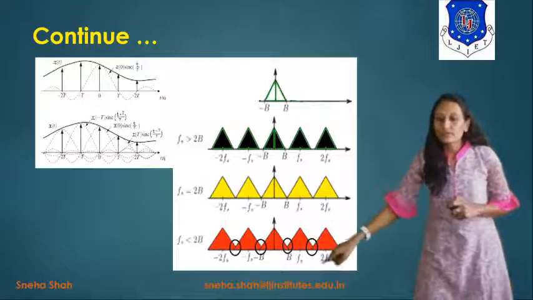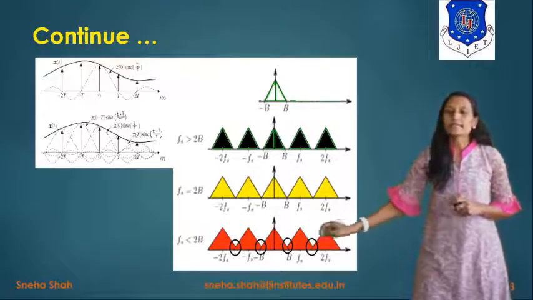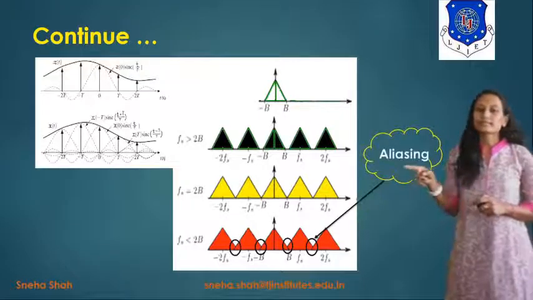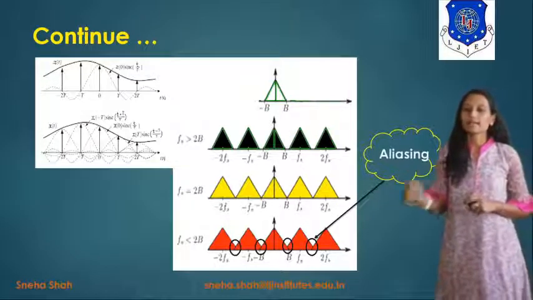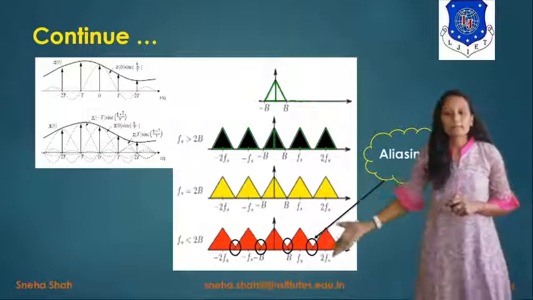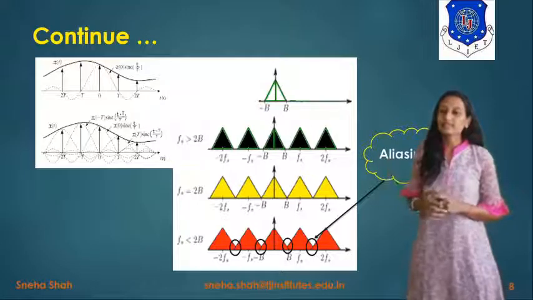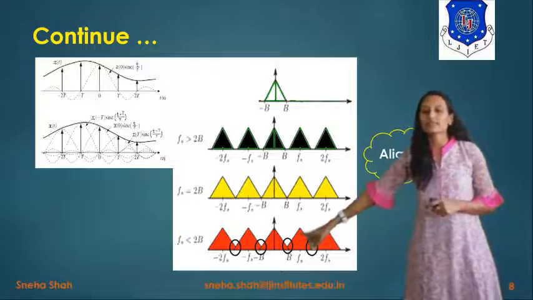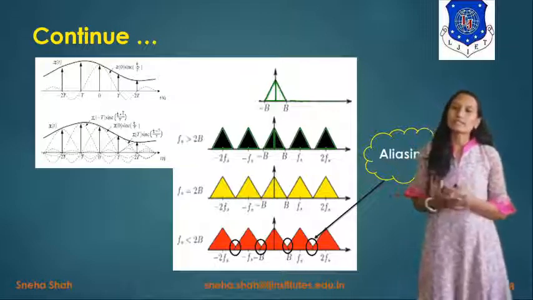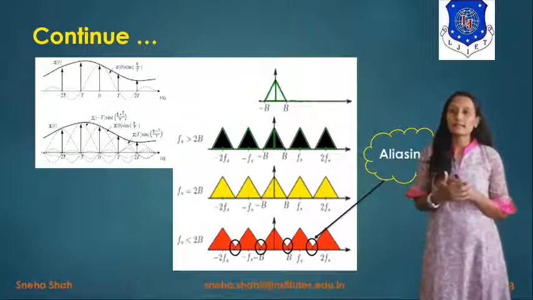So it will give you overlapping over here. So it is considered as aliasing error. So this error will be considered as aliasing error, and we have to remove this aliasing error. Otherwise, this signal can't be recovered back. So for this, we consider that if the value of fs is less than twice b or twice w, it will not recover the original signal back.